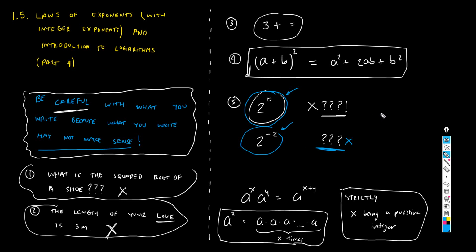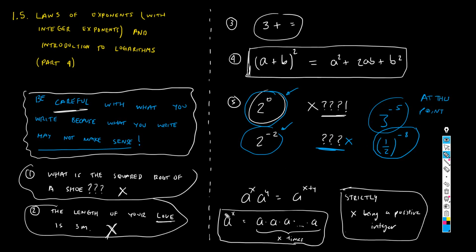So even though you can perfectly write the symbol 2 to the minus 2 or 3 to the minus 5 or whatever you want, 1/2 to the minus 8, even though you can write these things, guys, that doesn't mean that they have meaning at this point. At this point, of course, you know, because you have been told, right, that these symbols do have meaning, and that's what we're gonna find out.